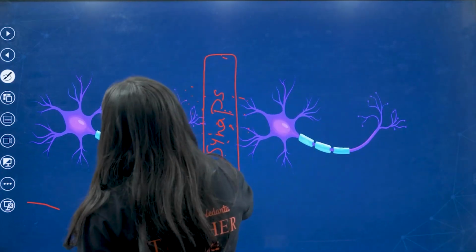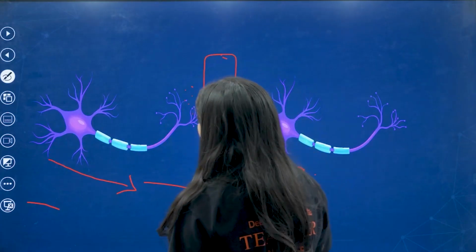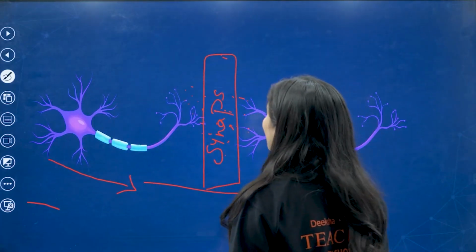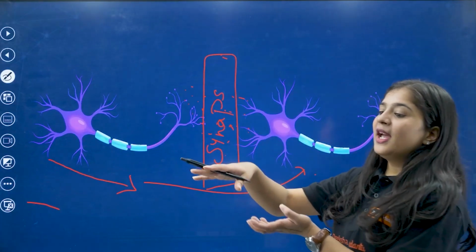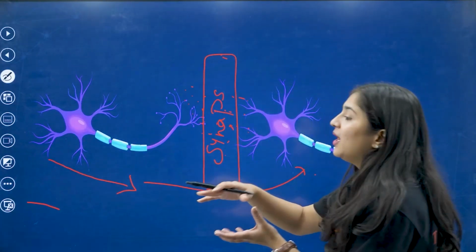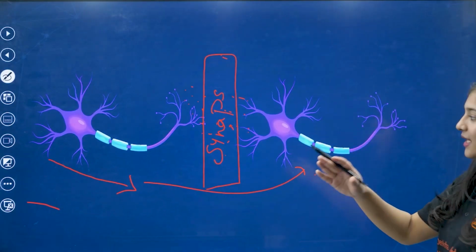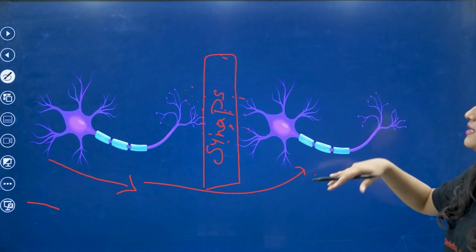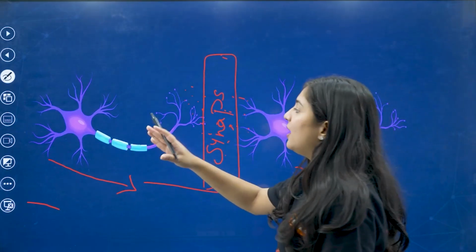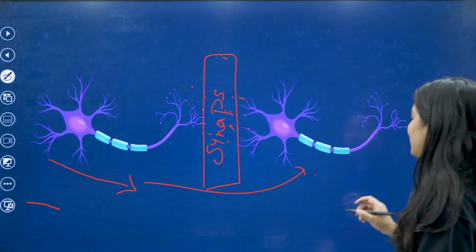The chemicals which are passing from one neuron to another neuron, this is called a nerve impulse. The wave of exchanging from electrical to chemical. This kind of movement, this kind of message, this kind of signal moving from one neuron to another neuron, we call it a nerve impulse.